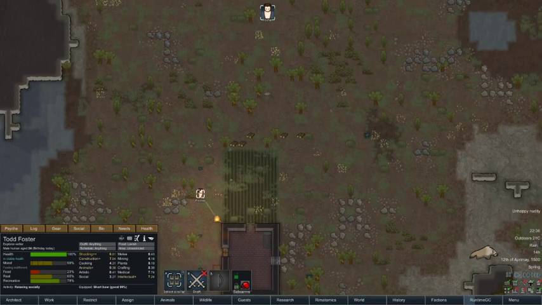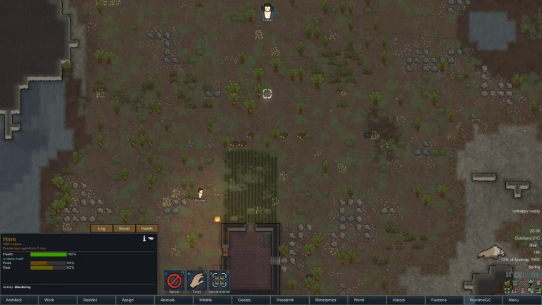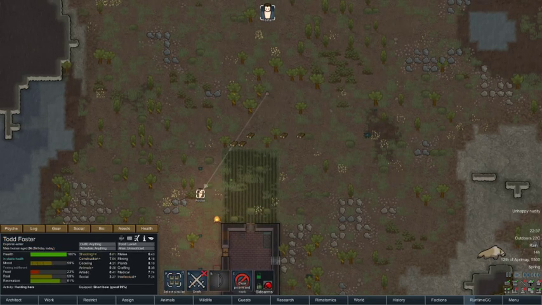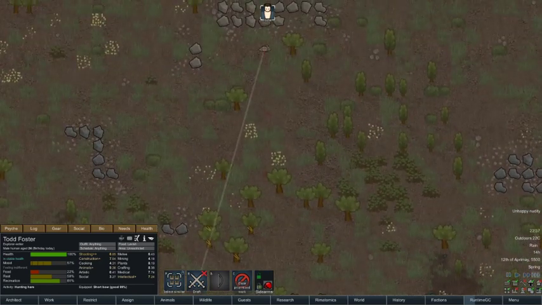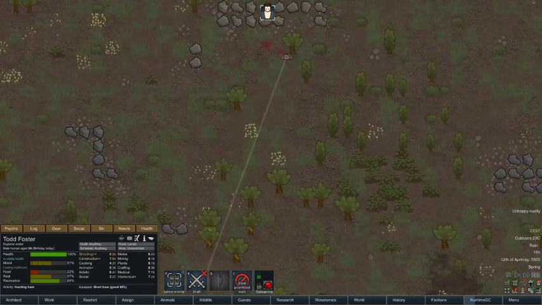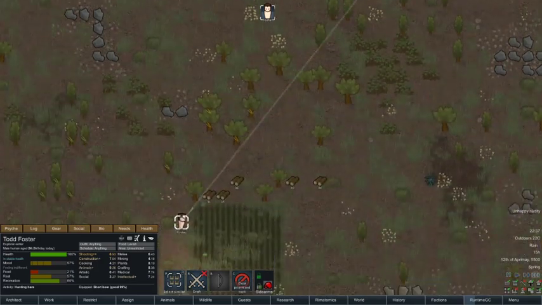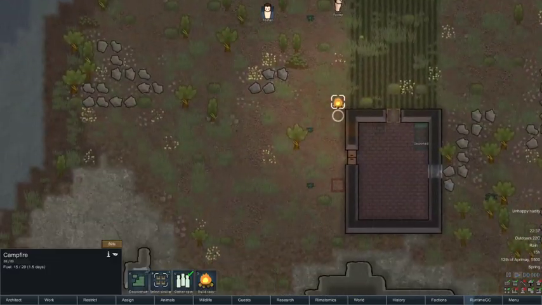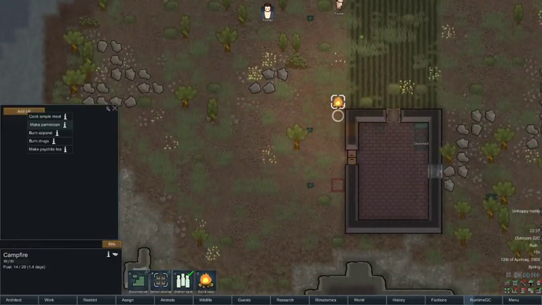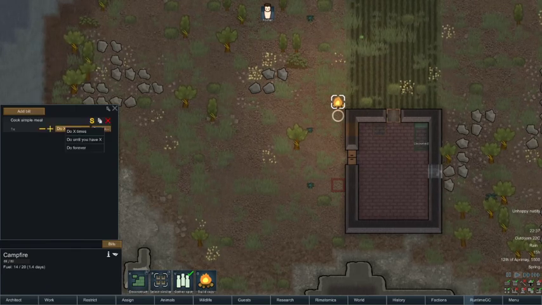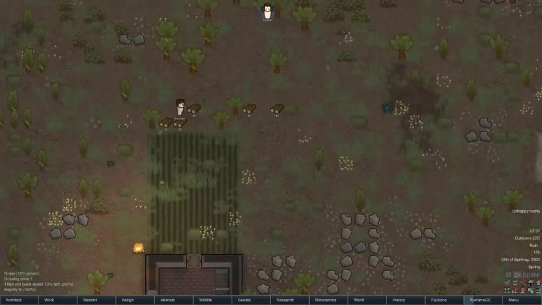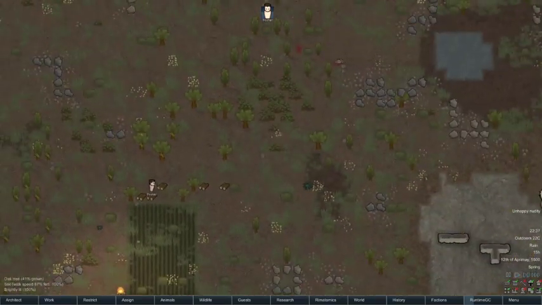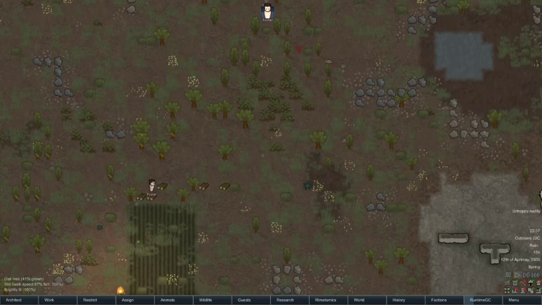We do want to get this rabbit though, so I might just, actually, do you know what? I'm going to get Foster to hunt this rabbit now. Hare, sorry. If we can get it. Because his food supply is very, very low. While he's doing that, we're going to set him to cook a simple meal. We're going to limit this until we have X. We're going to need about 5 meals on the go, just to keep us safe right now. So when he gets enough resource, he'll cook continuously, so there's always at least 5 meals in the stash.